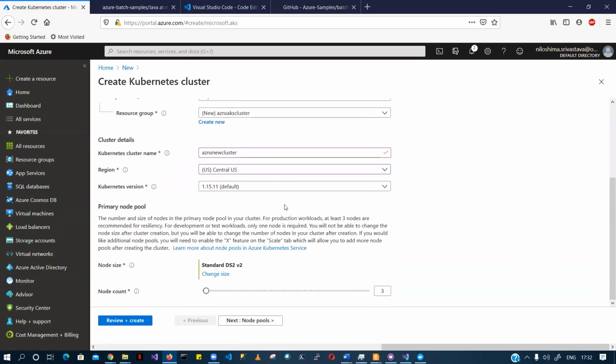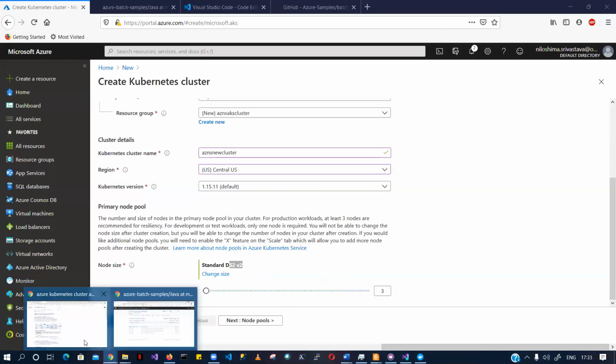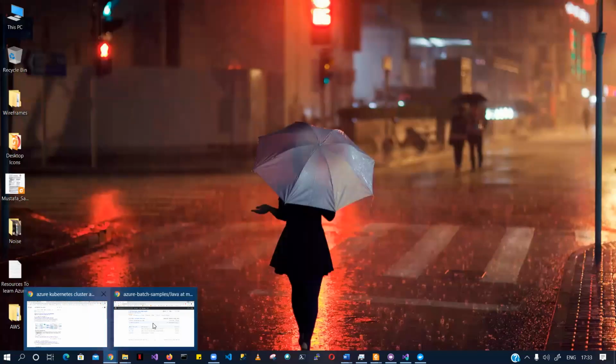So why do you need to give this information? Because you want to give Azure the instruction that this is my node size, and I want 3 nodes to be deployed, right? So I'm saying DS2 version 2, which means DS2 is basically a 2 core CPU.